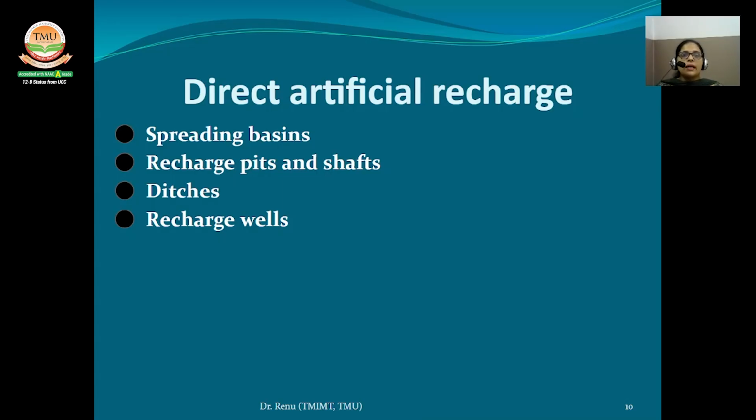Now, the recharge pit and the shaft. Conditions that permit surface spreading methods for artificial recharge are relatively rare. Often, an area of low permeability lies between the land surface and the water table. In such situations, artificial recharge systems such as pits and shafts could be effective. Unfiltered runoff water leaves a thin film of sediment on the sides and bottom of the pit, which requires maintenance in order to sustain the high recharge rates.